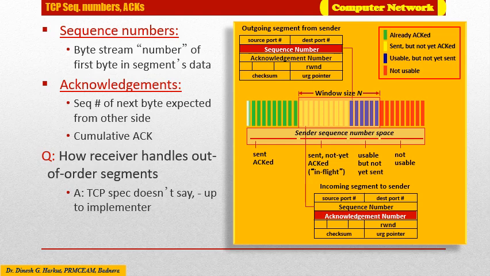TCP's use of sequence numbers reflects this view in that sequence numbers are over the stream of transmitted bytes and not over the series of transmitted segments. We will see in detail next what this means. The sequence number for a segment is therefore the byte stream number of the first byte in the segment.